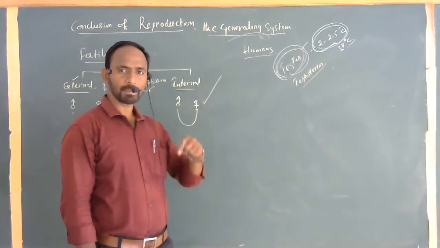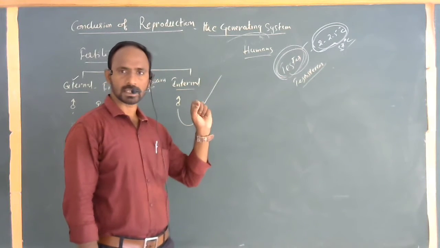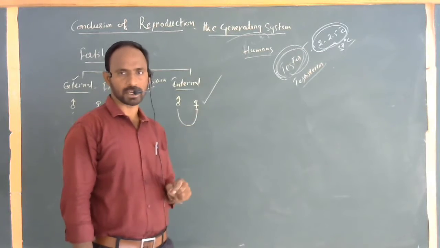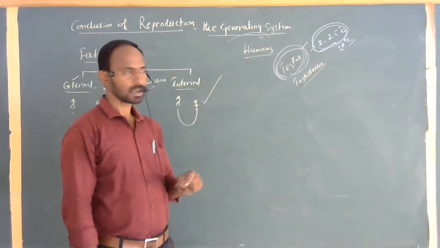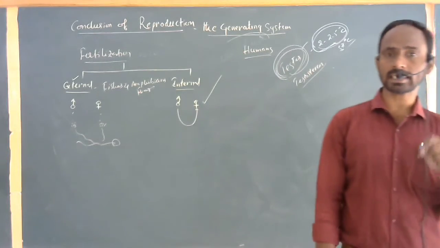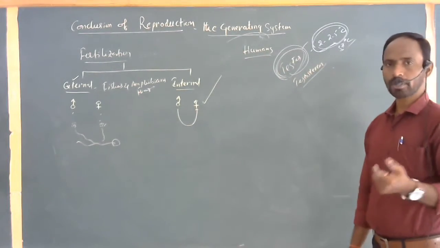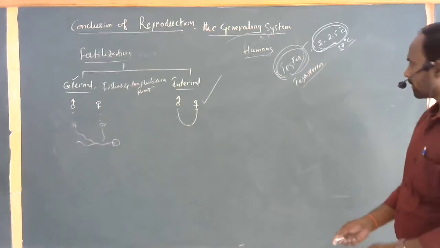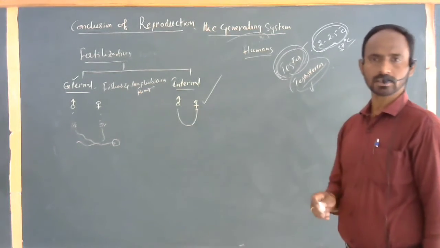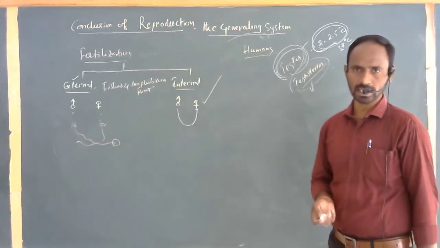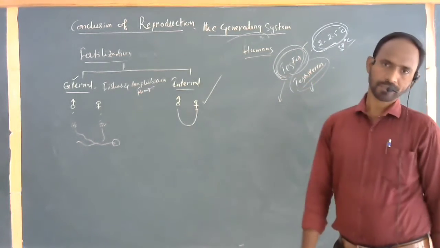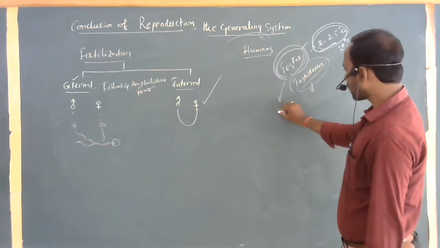The testicles maintain a lower temperature than the normal body temperature. That is the clear point here: this lower temperature is needed for the production of sperm cells in males. Testosterone is also useful for the production of sperm cells by the onset of adolescence. So the testes produce both testosterone and sperm cells.